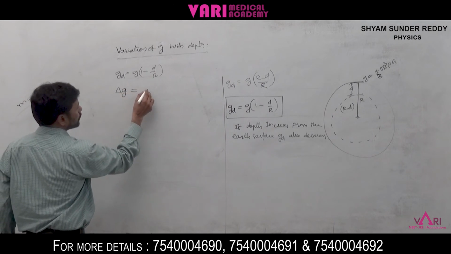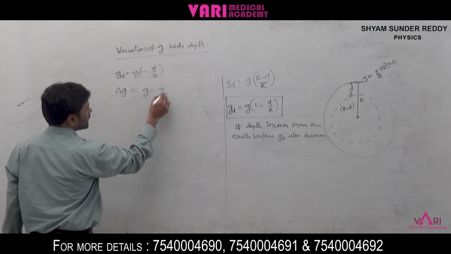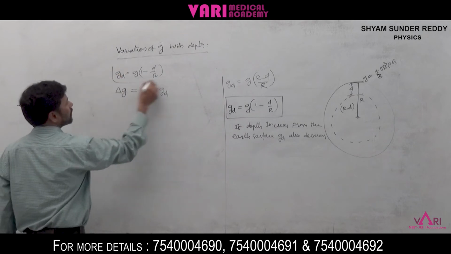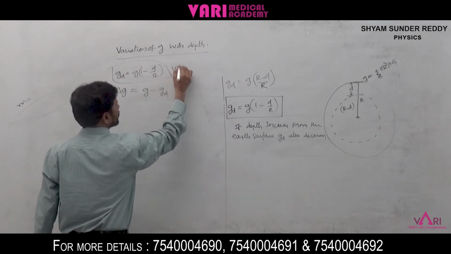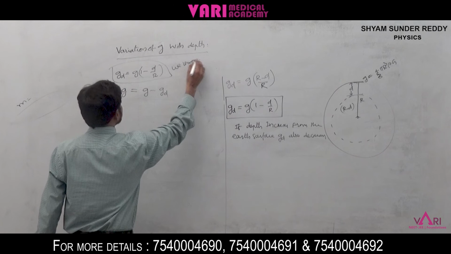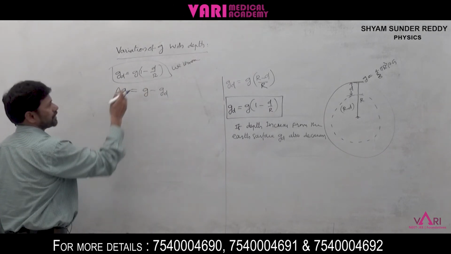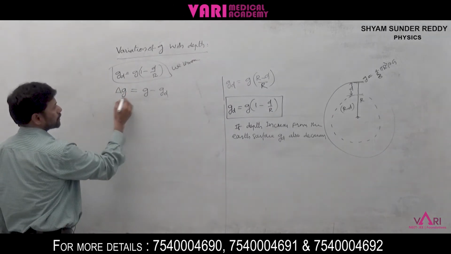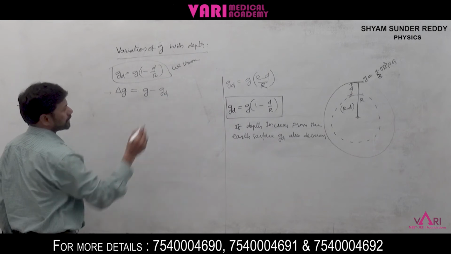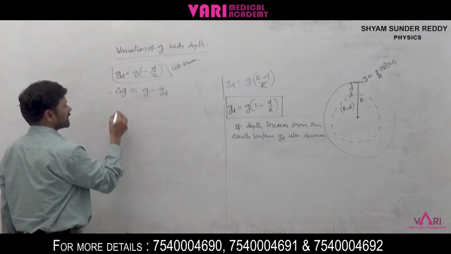Delta G is equal to G minus GD. Okay, we know this equation: GD is equal to G into 1 minus D by R. So delta G is equal to G minus GD.